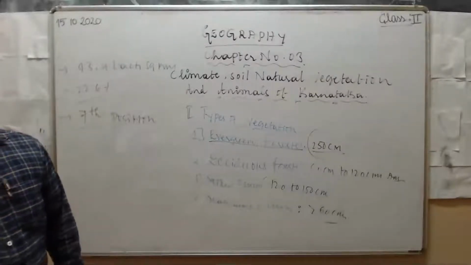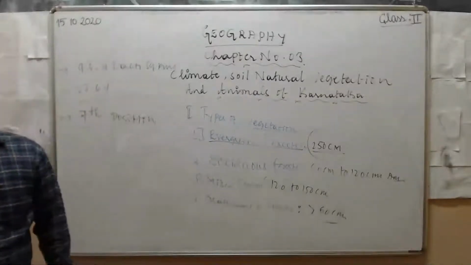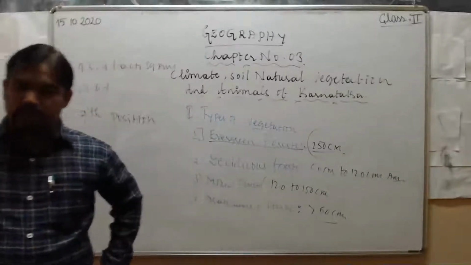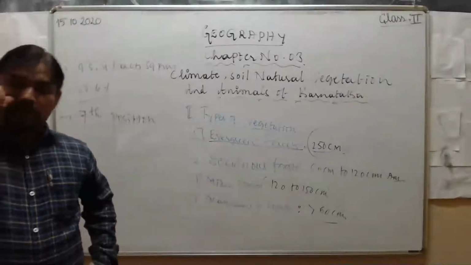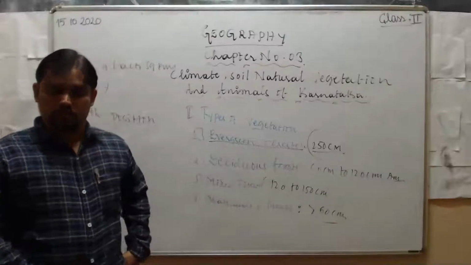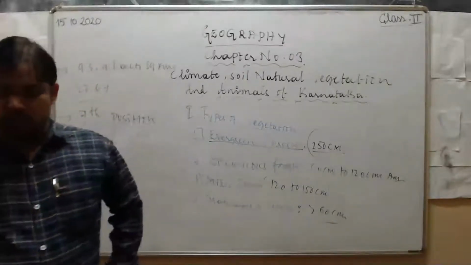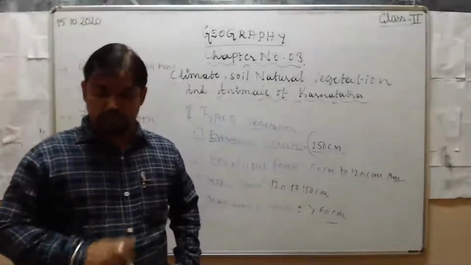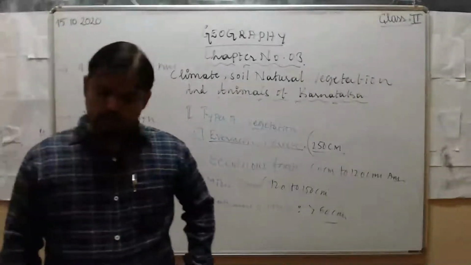Next, Uttara Kannada district has the maximum forest area in Karnataka. After that, Shimoga and Chamarajanagar districts. First, Uttara Kannada, second Shivamogga, third Chamarajanagar district, and last Vijayapura. Vijayapura has the least forest area.